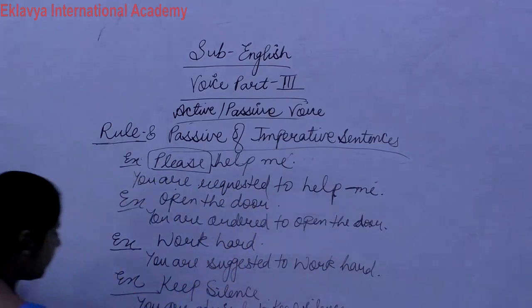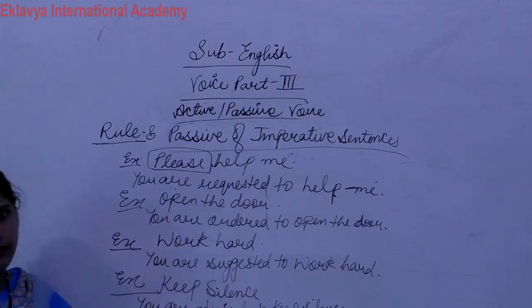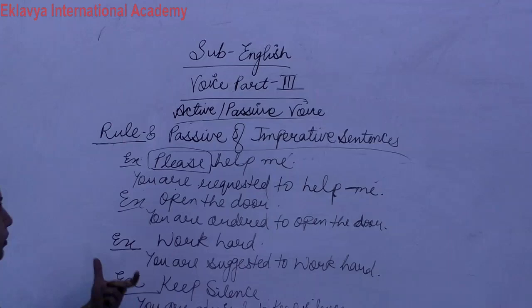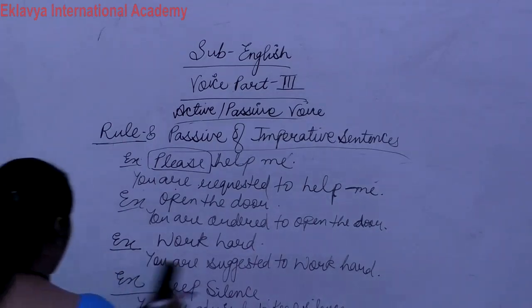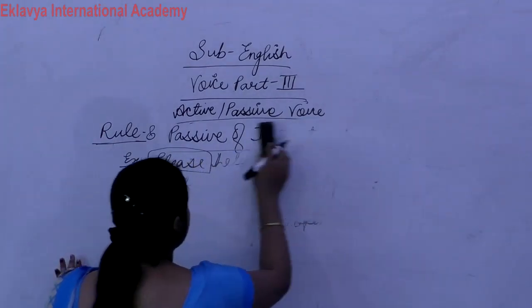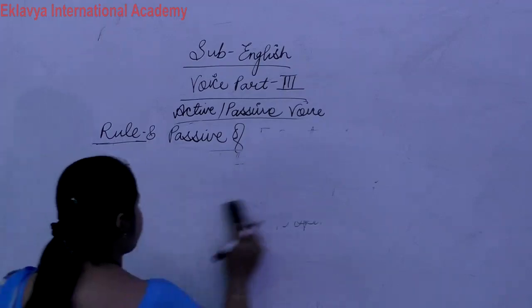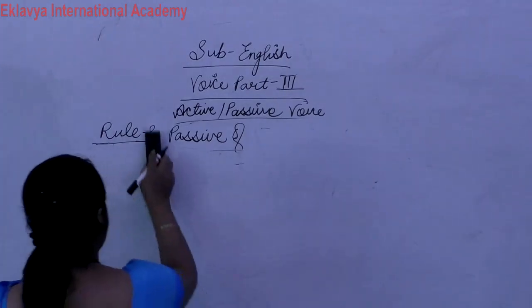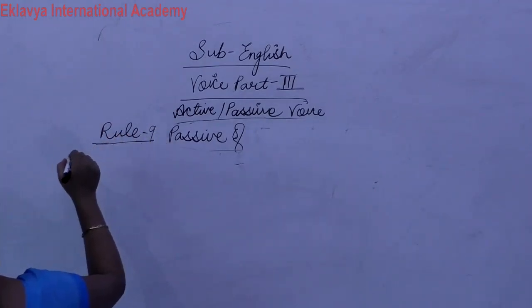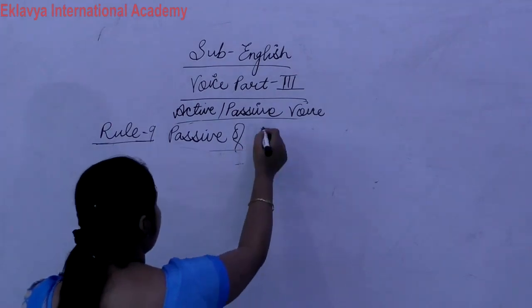Clear? So these are imperative sentence examples. This way we can solve imperative sentences easily. Only follow the structure in each and every case. Clear? Any doubt up to here? So this is the imperative sentence rule. Now, next our rule is passive of let.